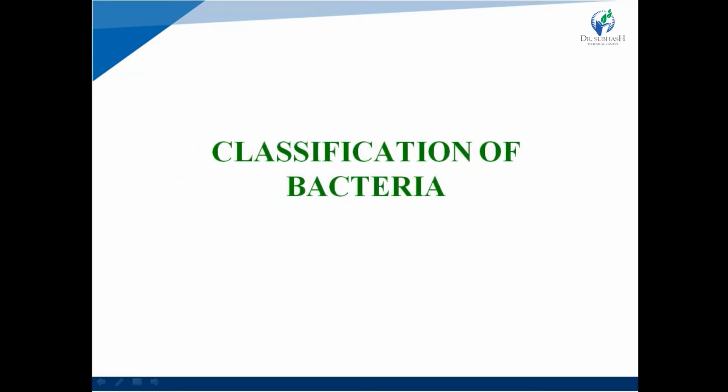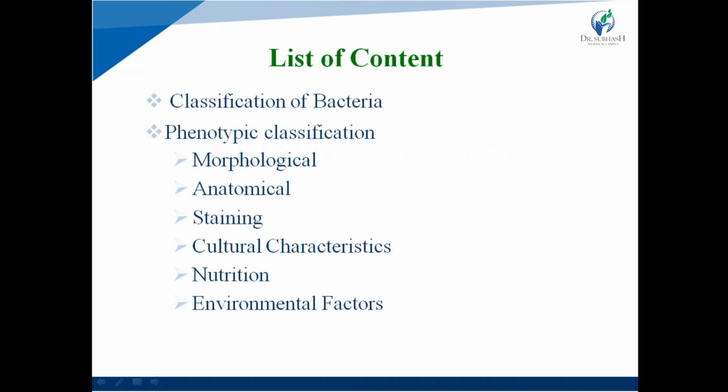Next is the classification of bacteria. We have completed what is a eukaryotic cell and a prokaryotic cell. These are the list of contents. First is classification of bacteria based on two classifications: phenotypic classification and genotypic classification.